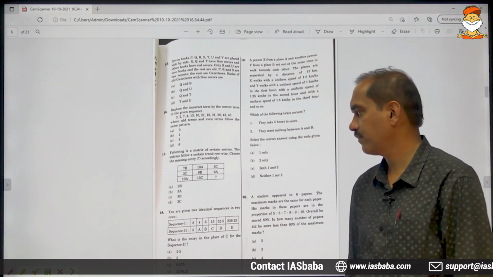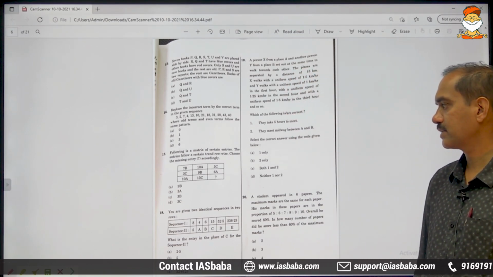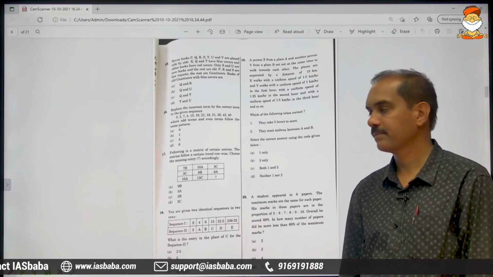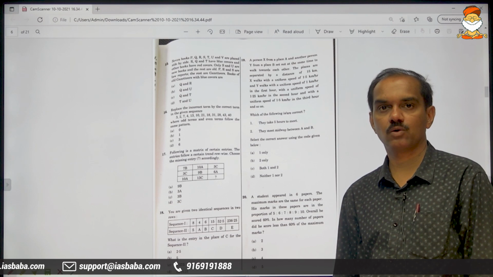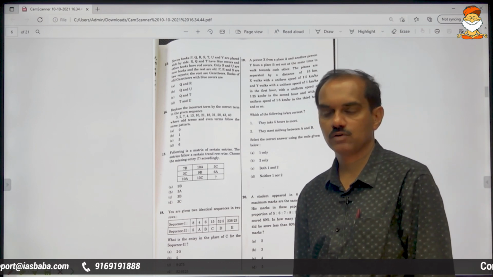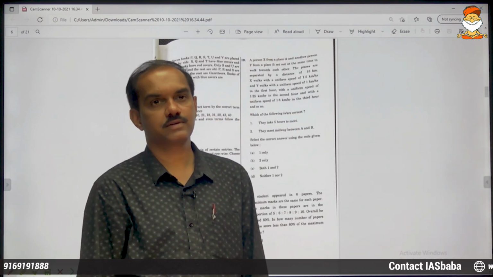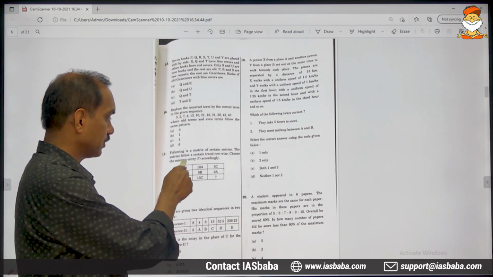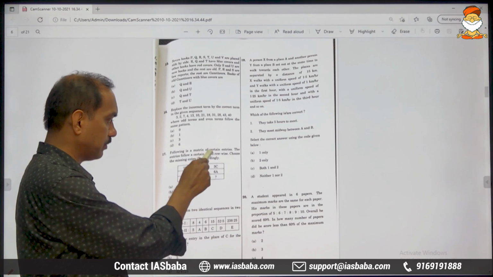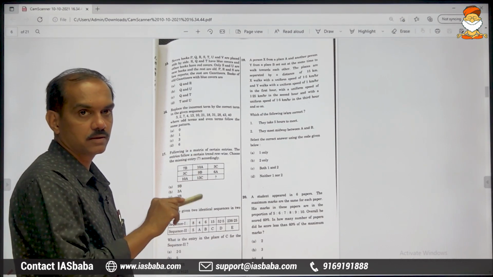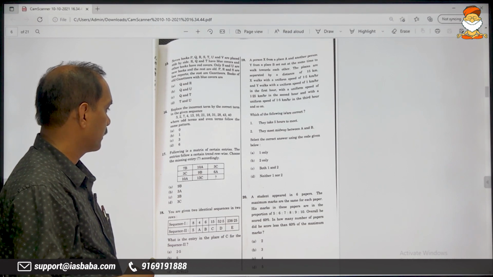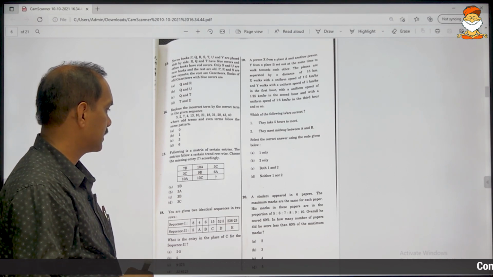Following is a matrix of certain entries. The entries follow a certain trend row wise. He is clearly saying row wise. So you will have to go with the logic of rows. Never ever go like this. Don't look at the problem column wise. Look at the problem only row wise. Choose the missing entry.